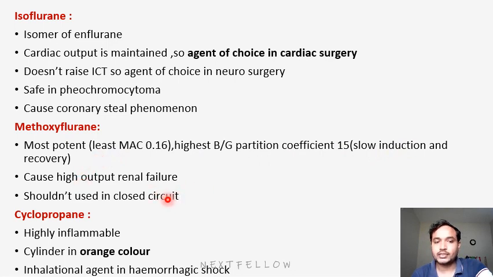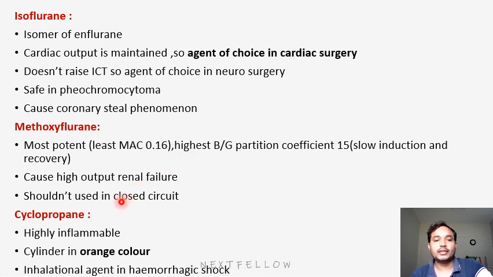It should not be used in closed circuits. Regarding methoxyflurane, we have to remember the MAC number: least MAC is 0.16, and it has the highest blood gas partition coefficient. Because of the solubility, it will take a long time to dissolve, so obviously it will have slow induction and slow recovery.